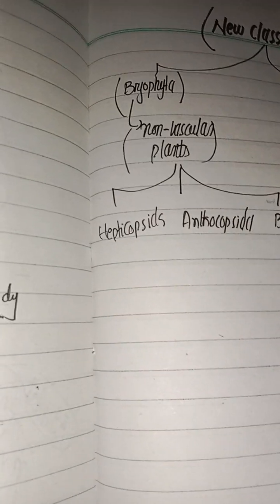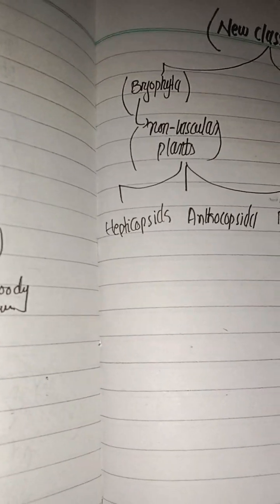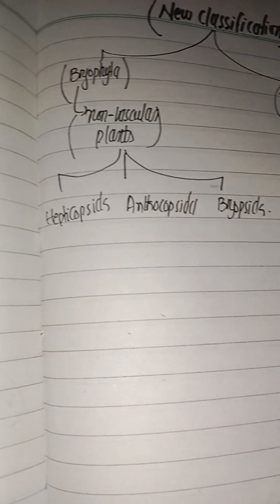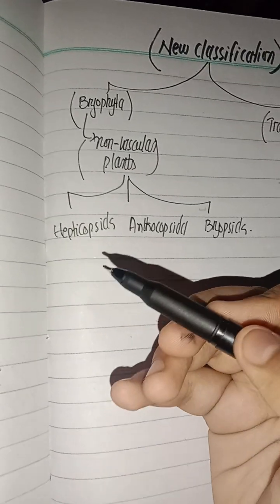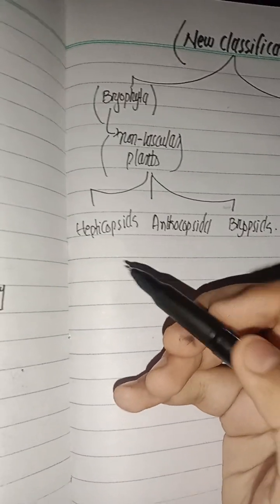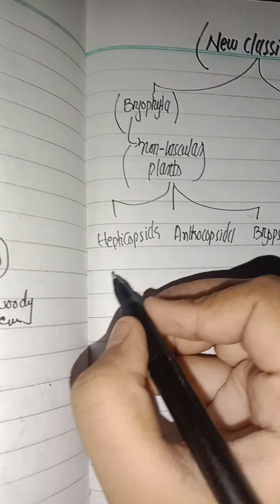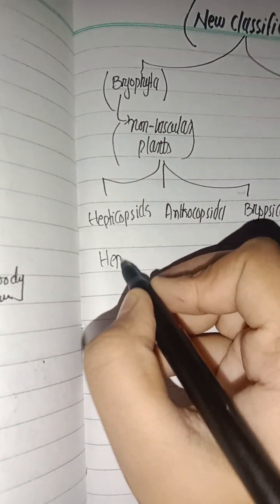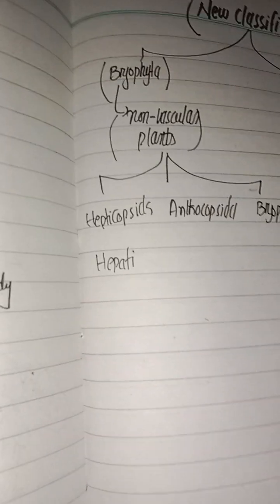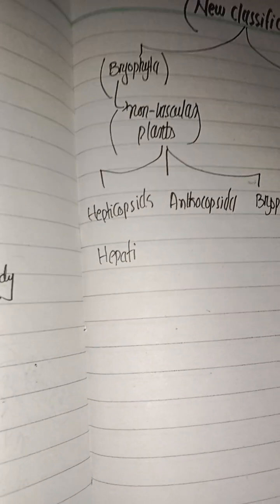So there are three types, and the class of the Hepticopsida is Hepataceae.